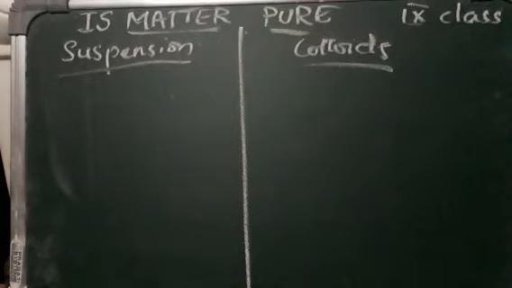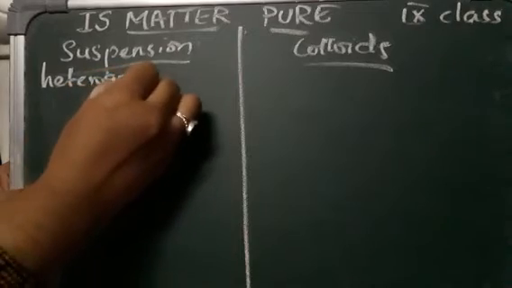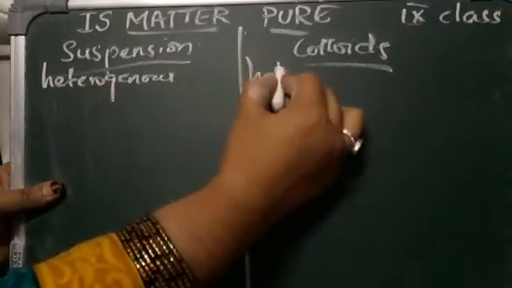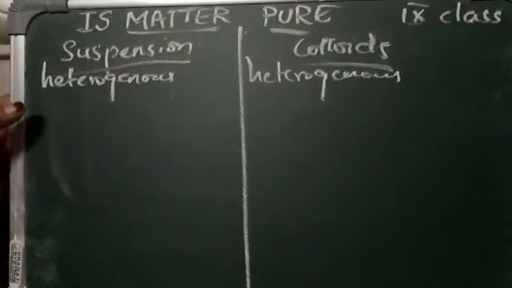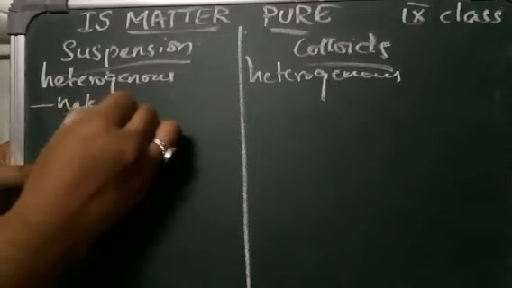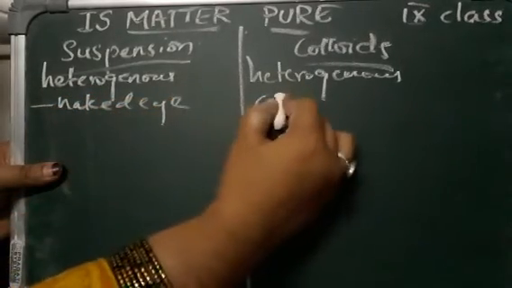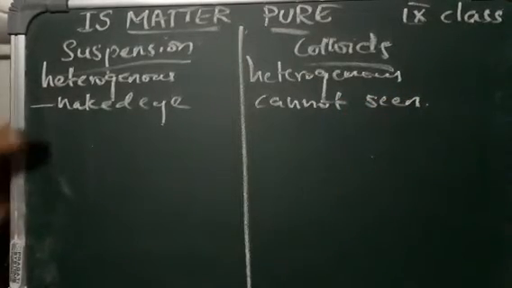So let us see the difference between a suspension and a colloid. Suspensions are heterogeneous. Even colloids are heterogeneous mixtures. Both are heterogeneous mixtures. The particles of a suspension can be seen with our naked eyes. The particles of a colloid cannot be seen with our naked eyes.